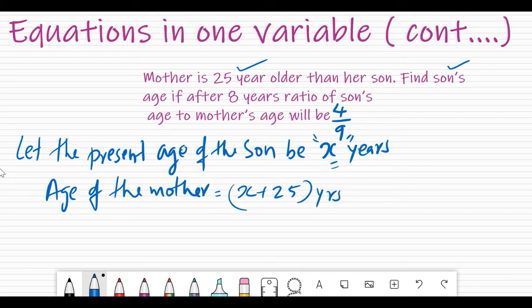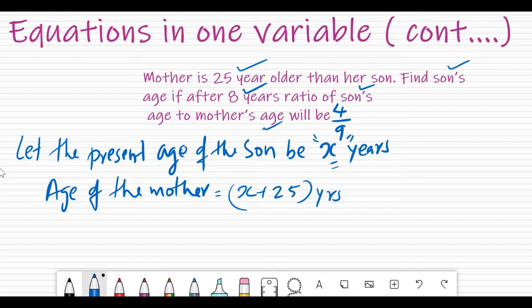I will not be solving, I will be developing the equation and then you know how to solve it. Now the question is, find son's age if after 8 years the ratio of son's age to mother's age will be 4/9. After 8 years what ratio will be there between their ages is given.